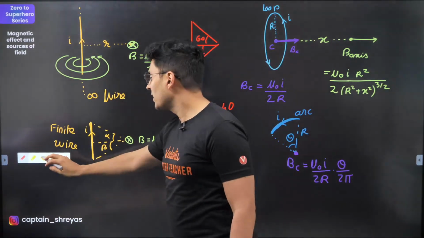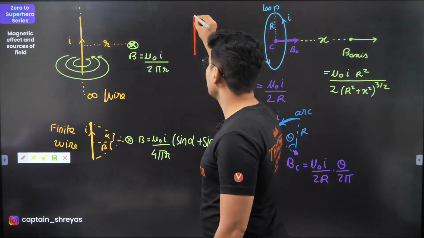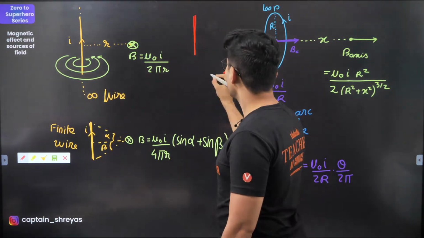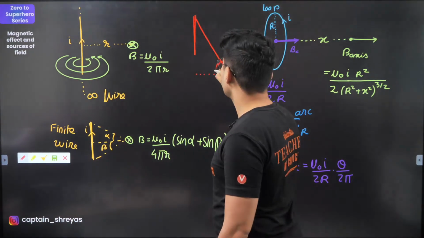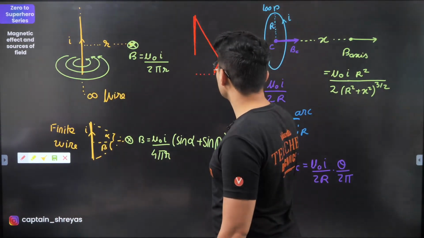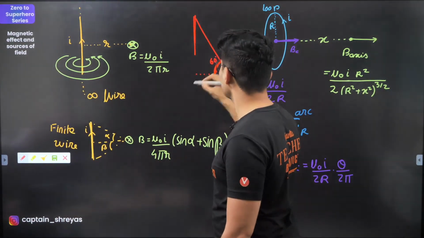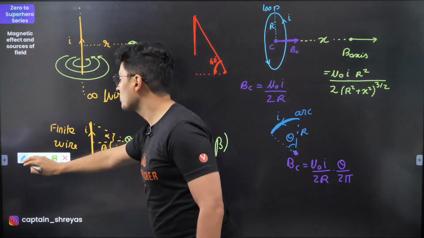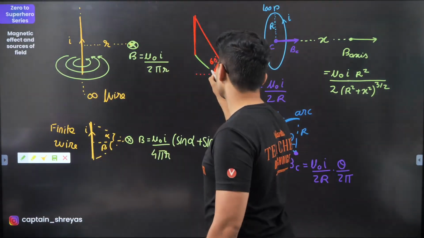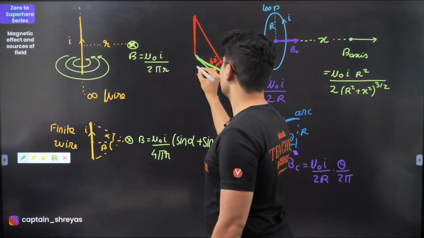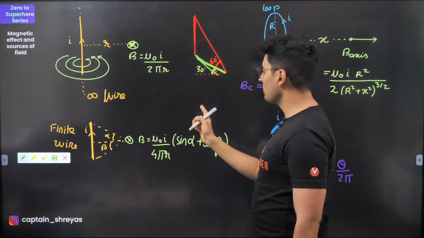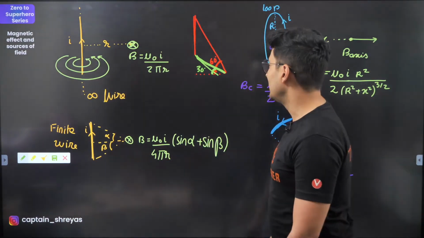Now imagine there is a wire here and you are here. This is the perpendicular. This end makes one angle, let's say 60 degrees, and I'll put another angle over here, let's say 30 degrees. Now tell me what is alpha and what is beta.